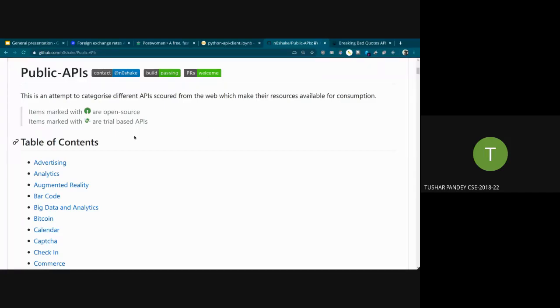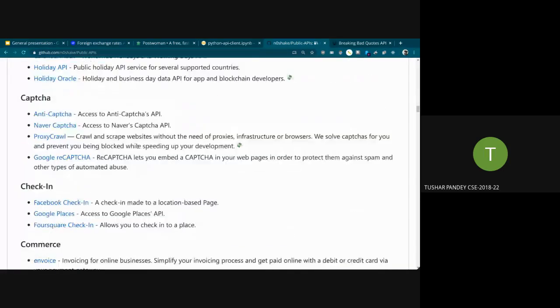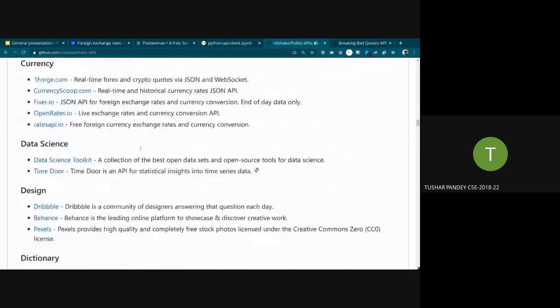So yeah, this is basically a listing of various APIs that you can use. Suppose you are idea hunting, like what do you want to do with this API knowledge? What do you want to make? So you can just scroll here. There's a lot of things here, from anything to everything you can find here.